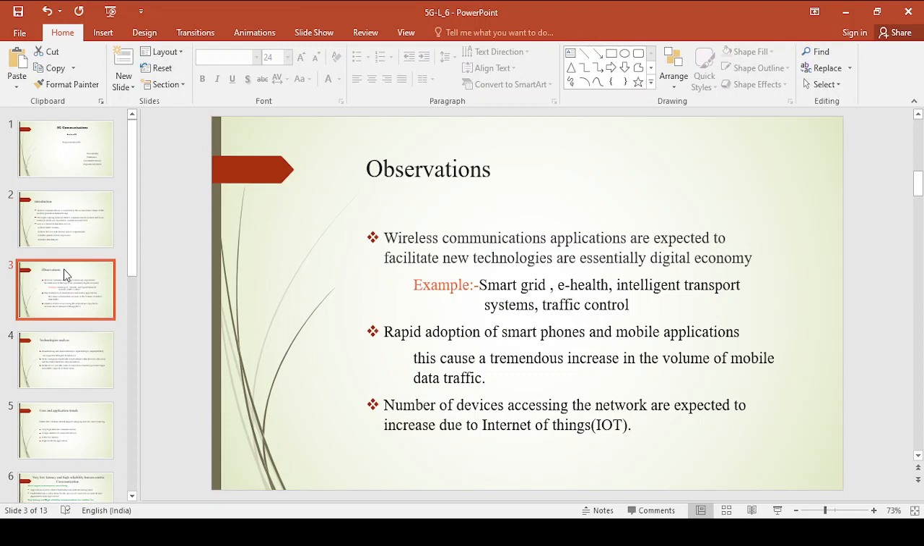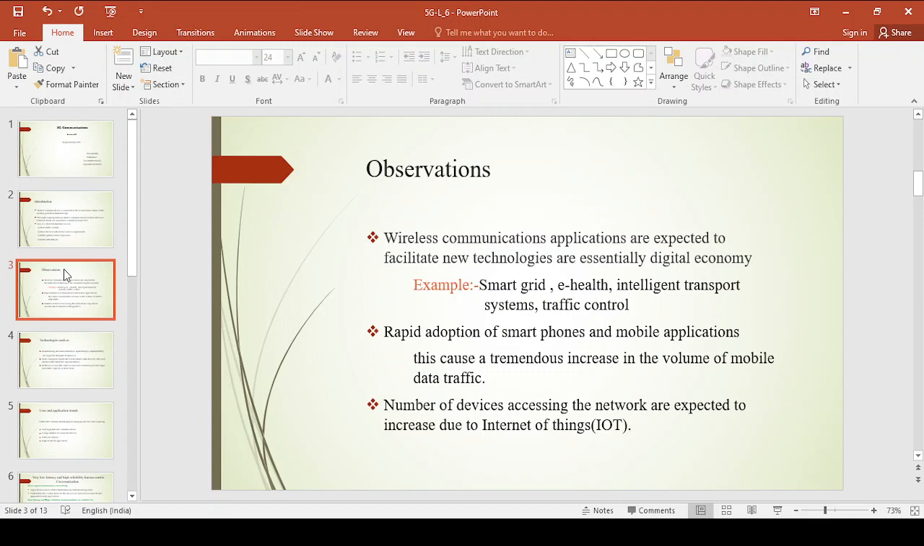There is also a rapid adoption of smartphones and mobile applications. Because of this rapid adoption, this caused a tremendous increase in the volume of mobile data traffic, right? As you increase the adoption of smartphones and mobile applications, this will increase the data traffic, and also you can expect the number of devices to keep on increasing as you go beyond the fifth generation system, nothing but your 6G or 7G, and this is due to the internet of things, right?